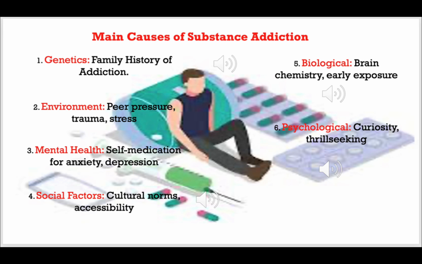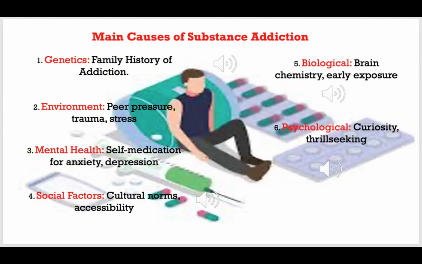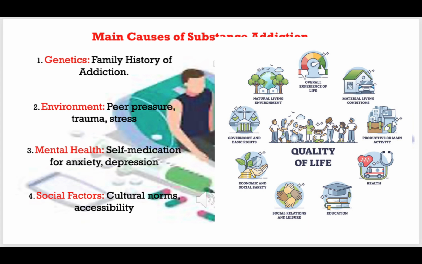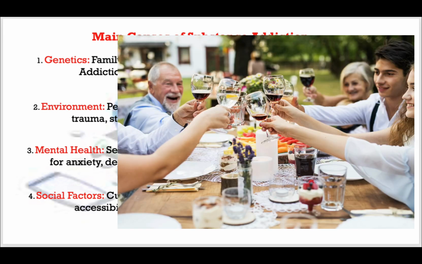So the next is the social factors. What are the social factors we have? Like cultural norms, we have accessibility, we have media influence. All these are called social factors, and there are many more. Cultural norms means the substance use is normalized, even like drinking in events. That is like cultural norms.